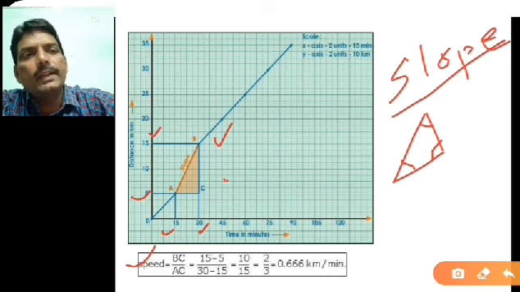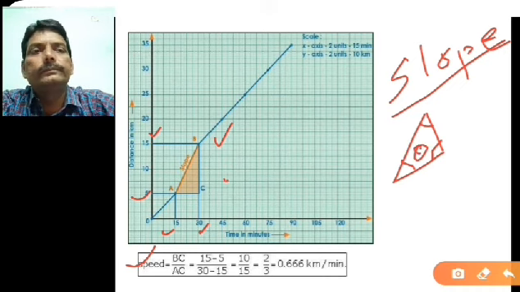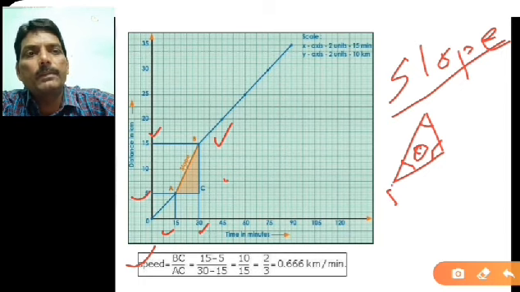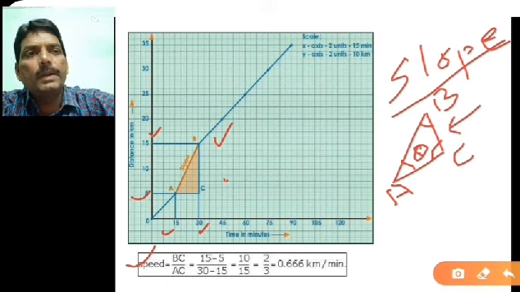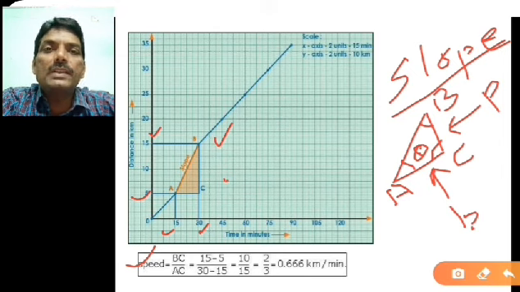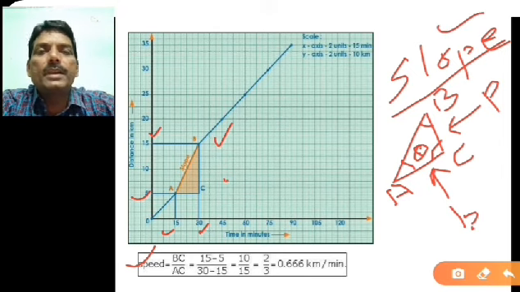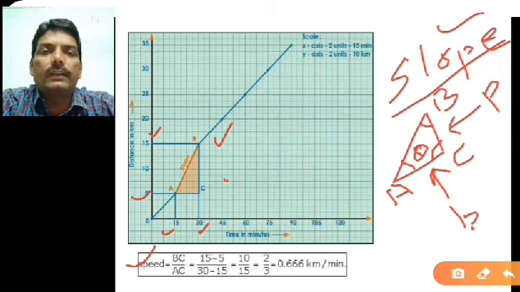So suppose I will take this angle as theta. Suppose this point I will take as A, then B here and C here. If you choose theta as angle A, then ultimately BC will be the perpendicular, and AC will be the base of this right angle triangle. So what is slope? Slope is nothing but simply you can say tan theta.